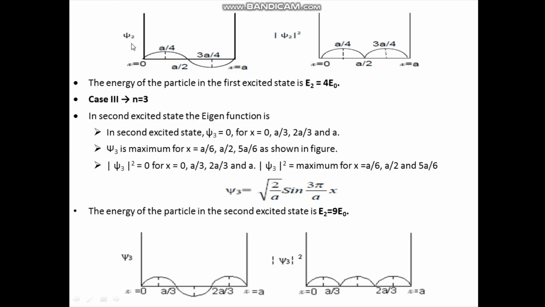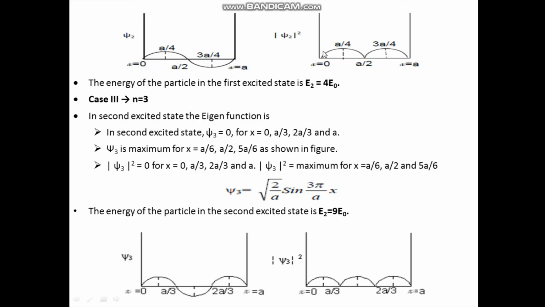Whereas this psi 2 is maximum for x is equal to a by 4 and for x is equal to 3a by 4. Means the probability of finding the particle is maximum for x is equal to a by 4 and for x is equal to 3a by 4.